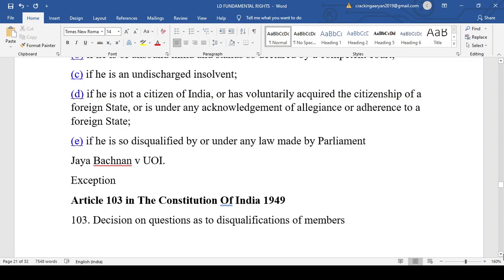Okay, whether you take that monthly payment or allowance, whatever is given to you as a part of being chairman of the film industry, that is not the concern. Our concern is that you should not be holding any such office which has a monetary or pecuniary value attached to it. That was the reason given by the Supreme Court in Jaya Bachchan versus Union of India.